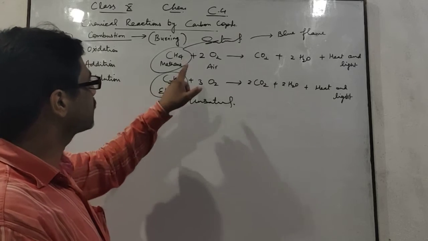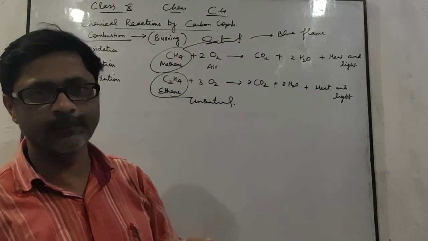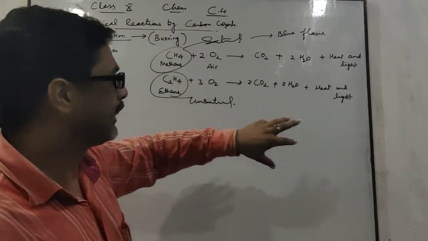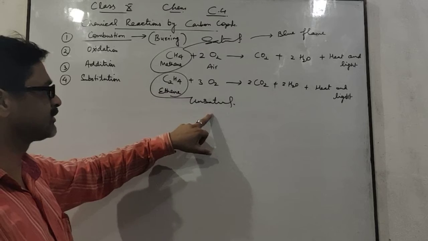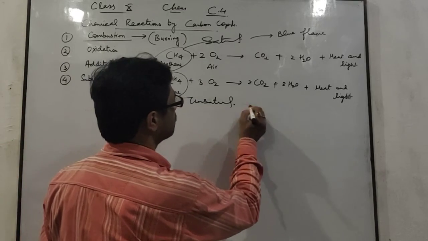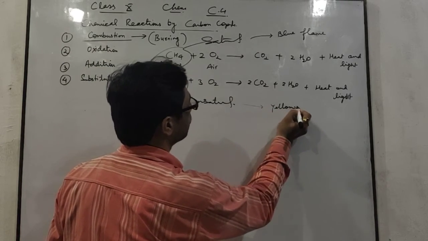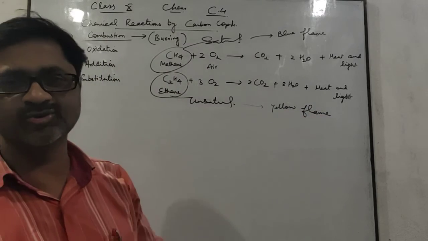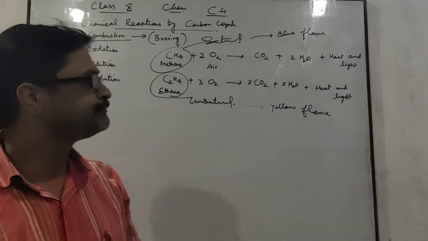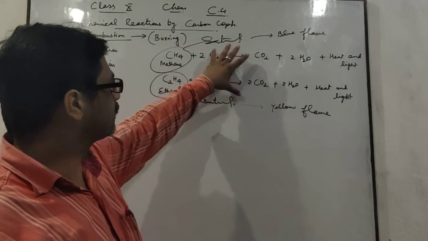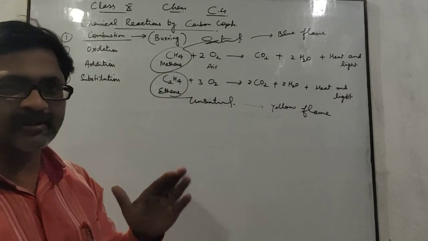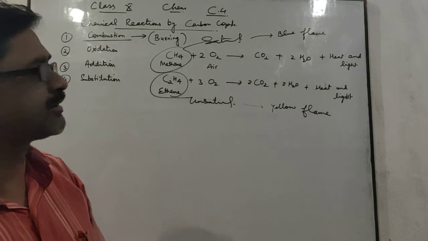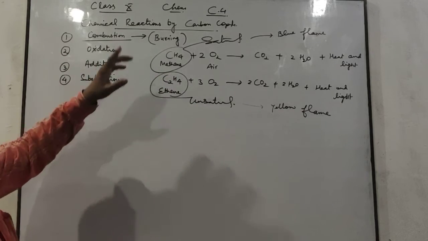Here complete combustion of the compound takes place, which produces a blue flame, and unsaturated hydrocarbons like ethene etc. burn with a yellow flame. This is a great difference between saturated and unsaturated burning. Okay? By burning these carbon compounds, we can identify whether the compound is saturated or unsaturated. This is about the combustion.